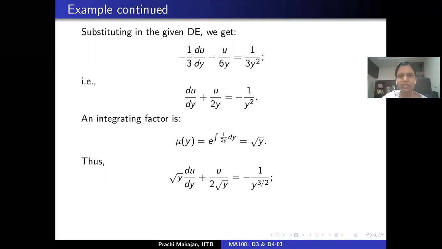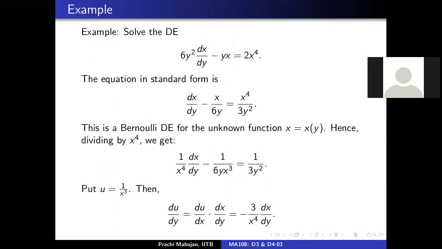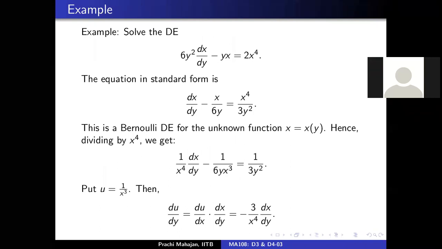But is y equal to 0 a solution of this differential equation to start off with? No, it is not. Ma'am, just to point out here, the independent variable is x. Yeah, x is independent, so y equal to 0 can't be the solution, right? Correct. Is that okay? All right. So one thing is sorted.